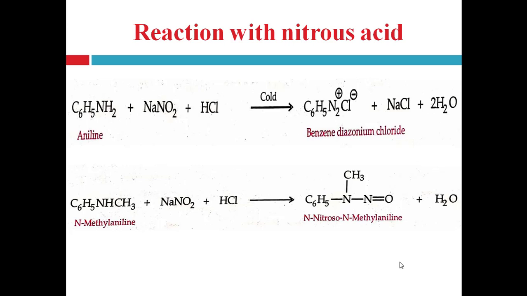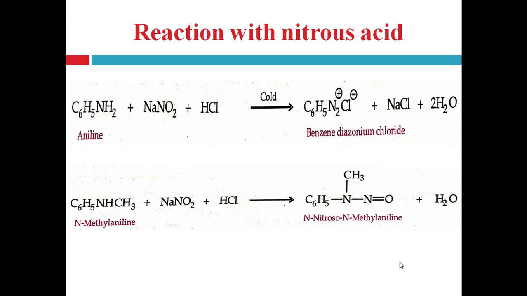The synthetic application of this benzene diazonium chloride we will discuss later. Next example is the reaction of nitrous acid with primary amine. Primary amine reacts with nitrous acid, that is NaNO2 plus HCl, in the cold to form a diazonium compound, that is benzene diazonium chloride, and the reaction is called diazotization.